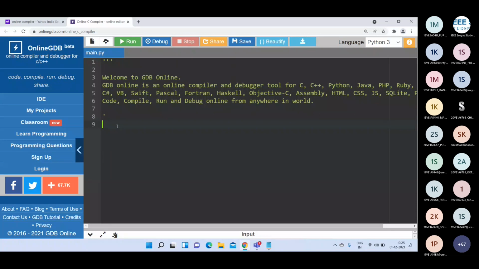Then here is the while loop program. In this program we are going to print the numbers from 1 to 10.